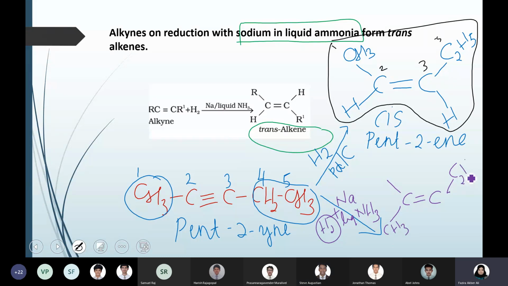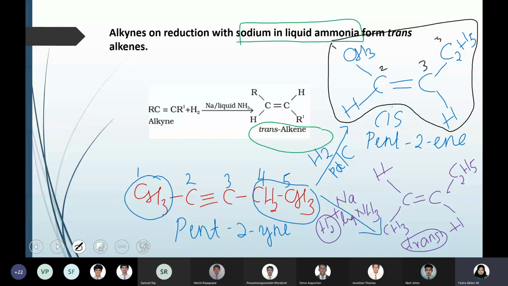You can draw it in any other way, CH3 up and C2H5 down, whatever way, but it will be trans. It should be in the opposite direction. So this will be trans-pent-2-ene. Okay? This will be trans-pent-2-ene. So pent-2-ene is the product, whether it's a cis isomer or trans isomer is decided by the catalyst you are using.